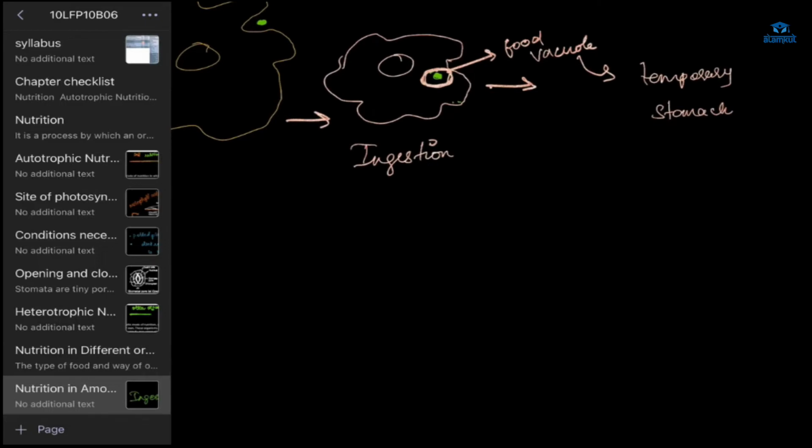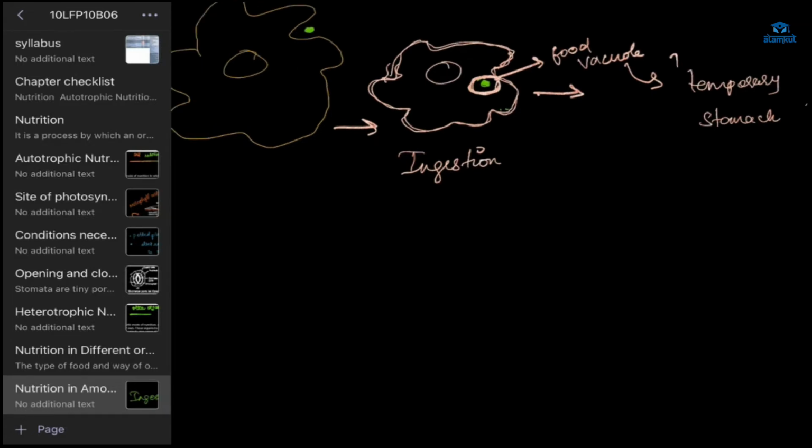Navya, can you explain the last step again? The third diagram. Okay, so what is happening here? This is the amoeba and this is the pseudopodia. The food particle will get near it, and the pseudopodia will engulf these food particles, and the water inside and the food particle will form a food vacuole, which will act as a temporary stomach, in which the digestion will occur.